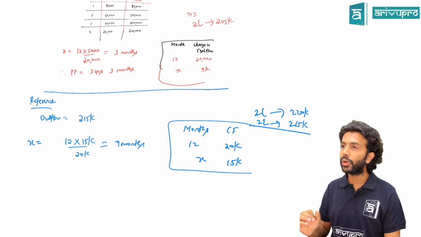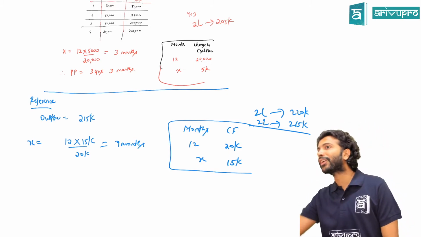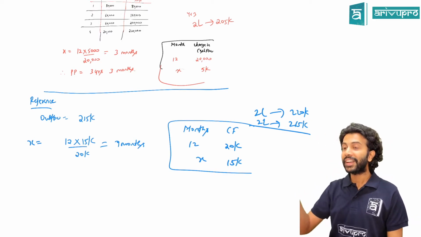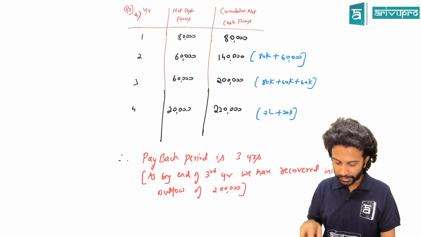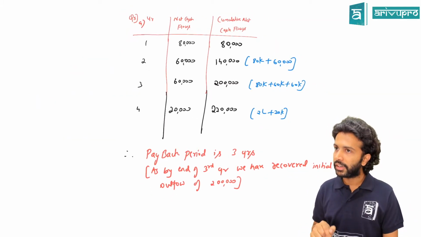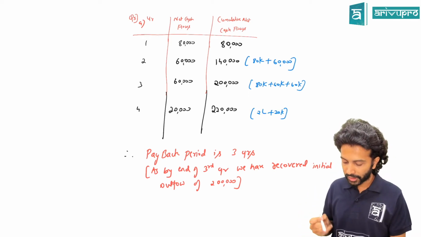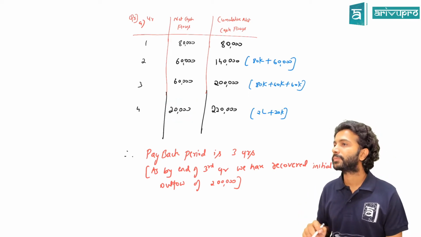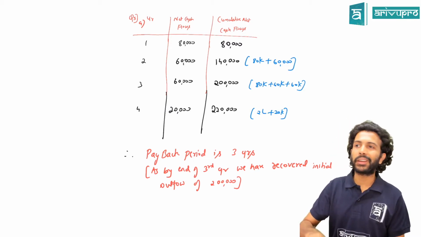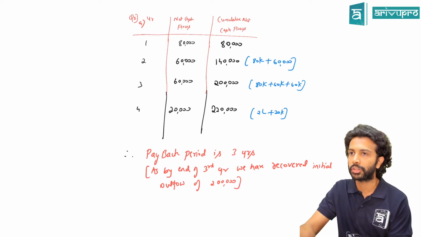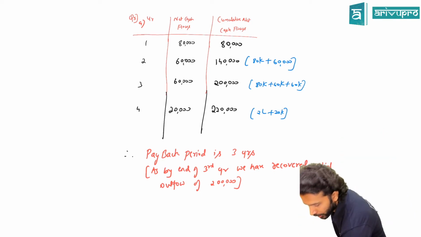And two, it does not consider the cash flows after the payback period. Once you have recovered, it doesn't bother about the next one. Here, you just check the payback period in this example. It says 3 years you are recovering the investment. It doesn't bother about the 4th year's cash flow, which is 20,000. So any cash flows after the payback period are ignored. Those are the advantages and disadvantages called out in your books. Can I go for the next concept then?